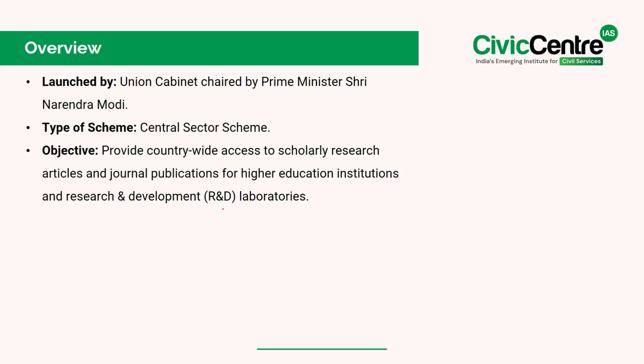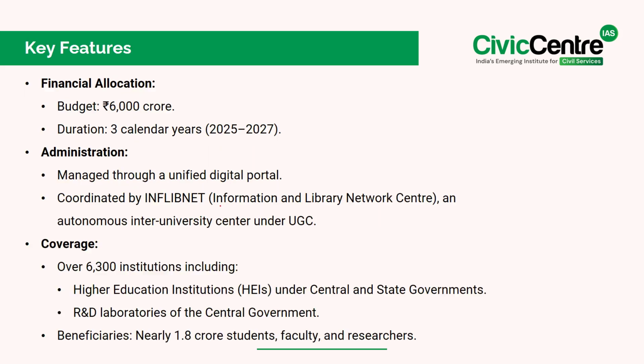See, it is a central sector scheme which is launched with an objective to provide country-wide access to scholarly research articles and journal publications for higher education institutions and research and development laboratories. Now, if we look at some of the key features of the scheme, with respect to financial allocation, a budget of 6,000 crore rupees was given for a duration of 3 calendar years, from 2025 to 2027.